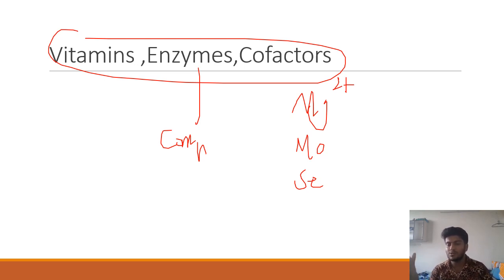Sometimes they ask you about the ring also, like the pyrrole ring is present in which vitamin. They will ask in which the naphthoquinone ring is present. So you should know that it is present in vitamin K. Sometimes they may link the application, like they may tell you that it is a clotting factor vitamin. So you should know that it is vitamin K, and with that you should be able to relate how warfarin inhibits vitamin K epoxide reductase. Once you are able to correlate two or three subjects together, you will be able to shine.